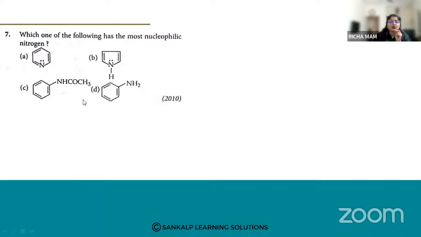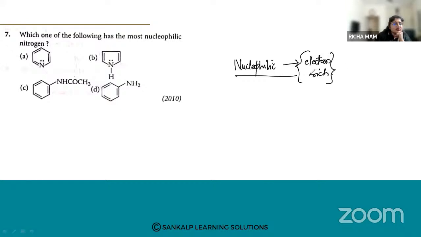Which one of the following has the most nucleophilic nitrogen? So which is having the most nucleophilic nitrogen? Nucleophilic means electron rich. They have asked which of the nitrogen atoms is electron rich. In the following compounds, everywhere there is a nitrogen. So in which of the following compounds is the nitrogen most nucleophilic?